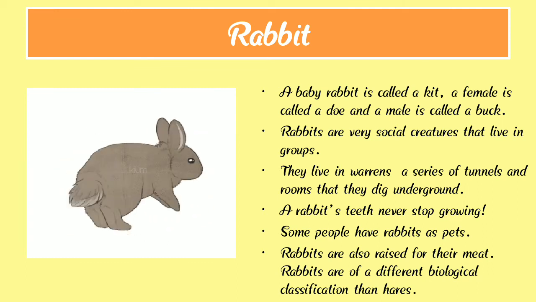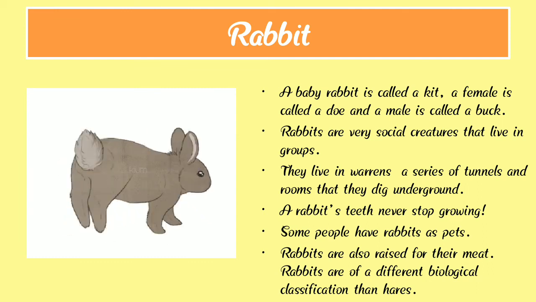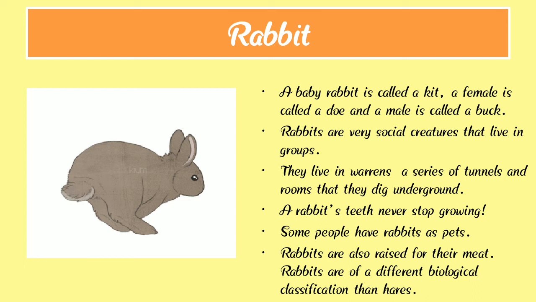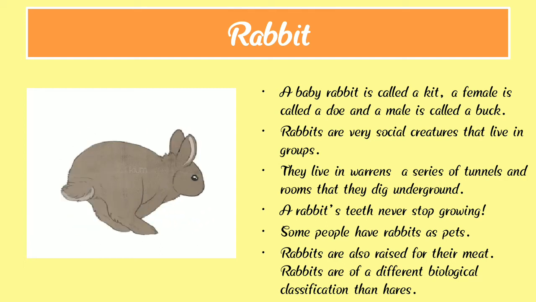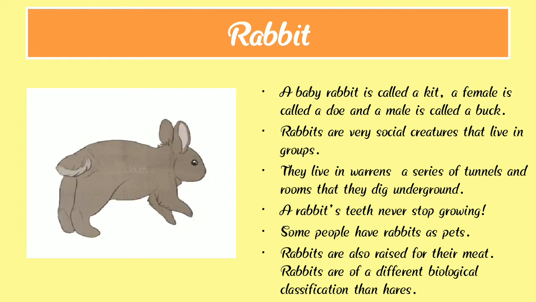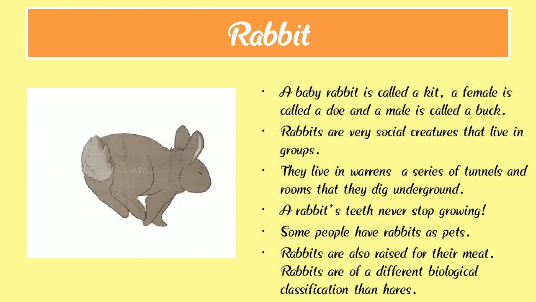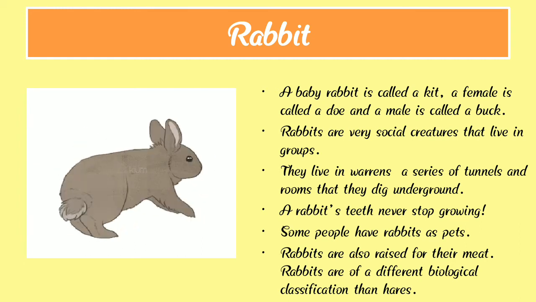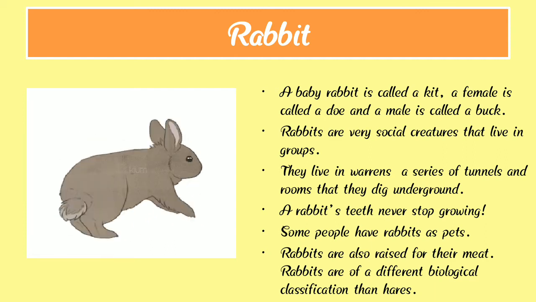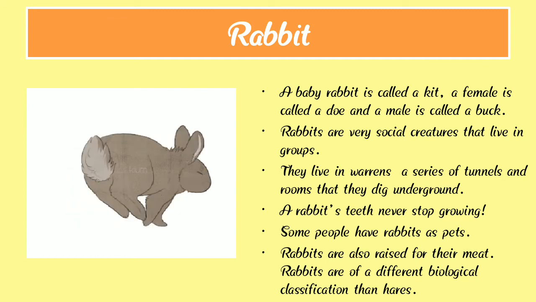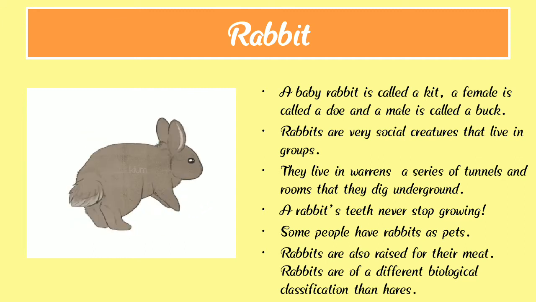Rabbits are very social creatures that live in a group, and they live in warrens, a series of tunnels and rooms that they dig underground. A rabbit's teeth never stop growing.